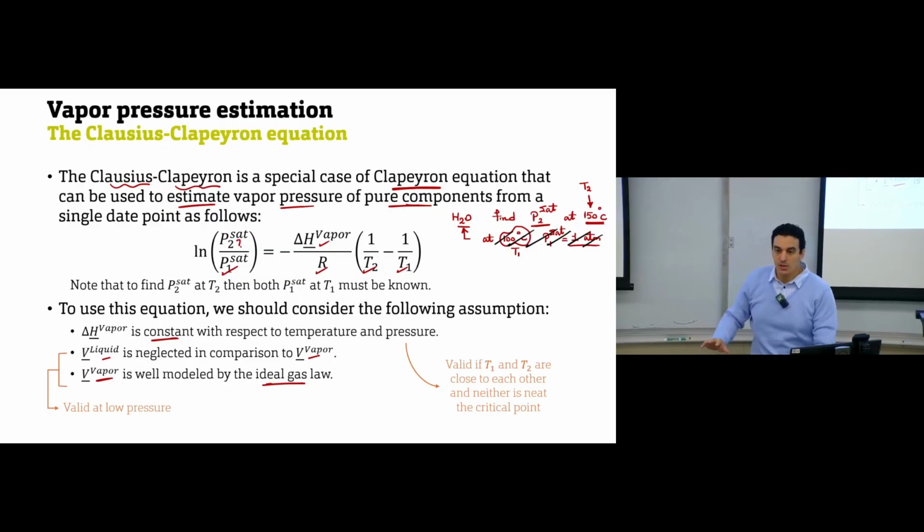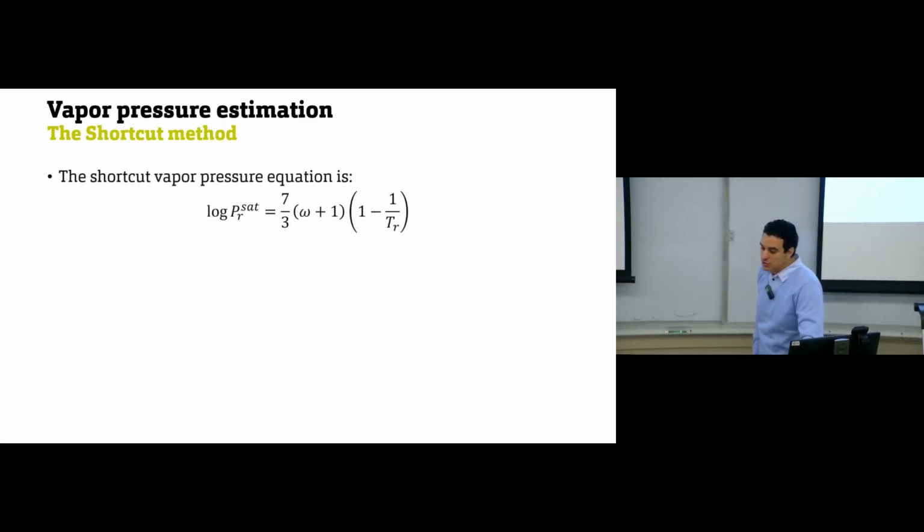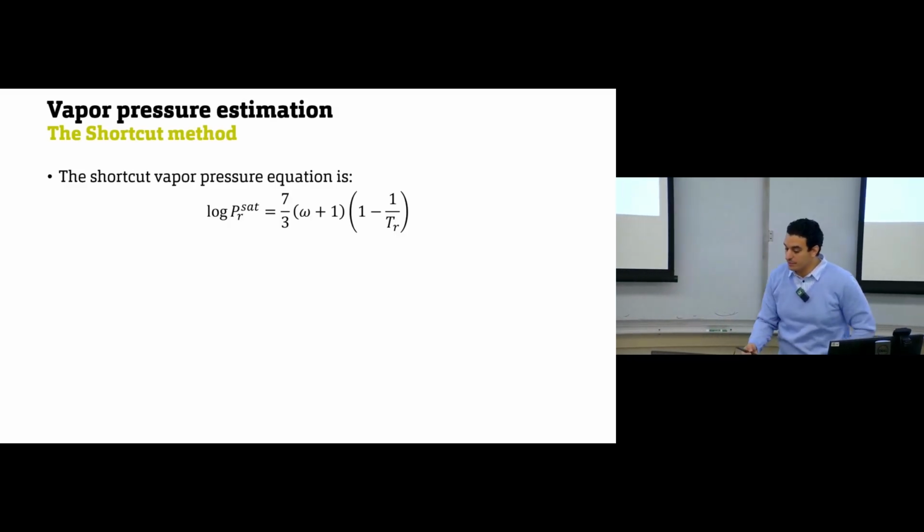Clear? So this is why we need other equations, and scientists developed another one. It's called the shortcut method, and it has this form. Again, the derivation of the equation is in the textbook, if you need to know how this equation came about.